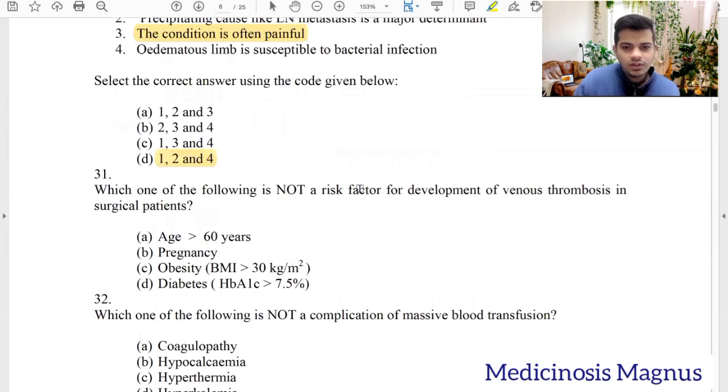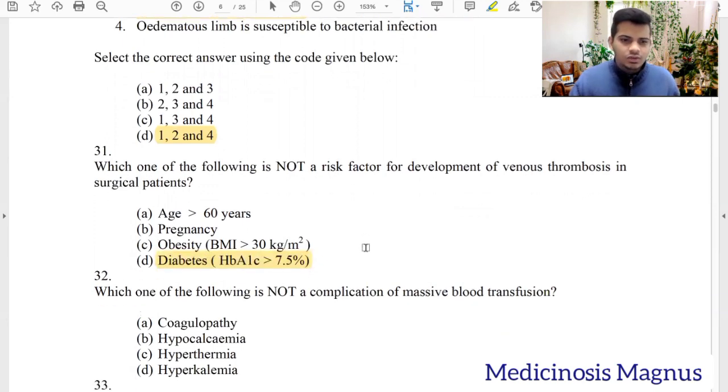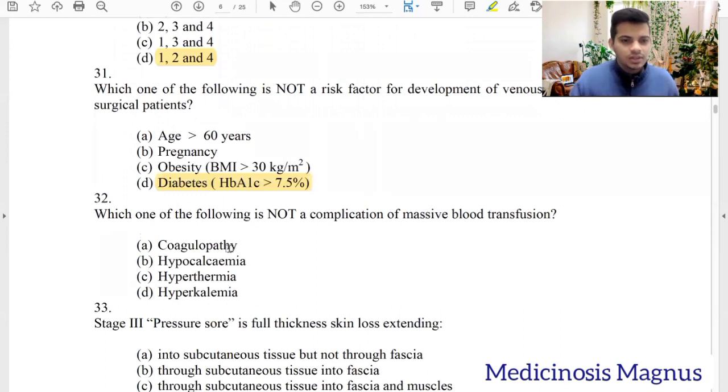Which one of the following is not a risk factor for development of venous thrombosis in surgical patients? Age more than 60 years. Pregnancy, yes, because of the hypercoagulable state. Obesity, yes. Diabetes, no. Diabetes is not a risk factor for development of venous thrombosis in surgical patients. Remember that. Which one of the following is not a complication of massive blood transfusion?